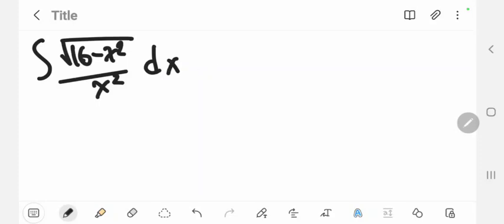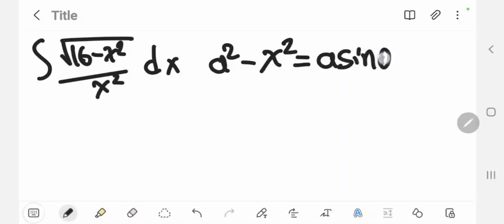dx. Now what you need to know is that a squared minus x squared is just equal to a sine theta. And so a sine theta, where a is a constant.